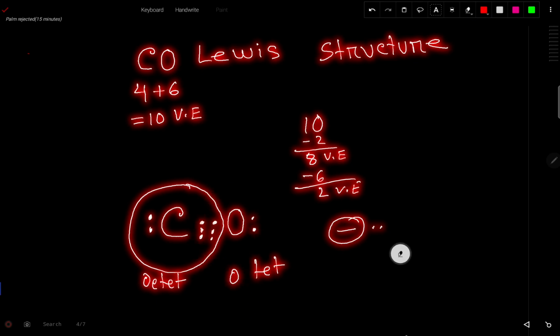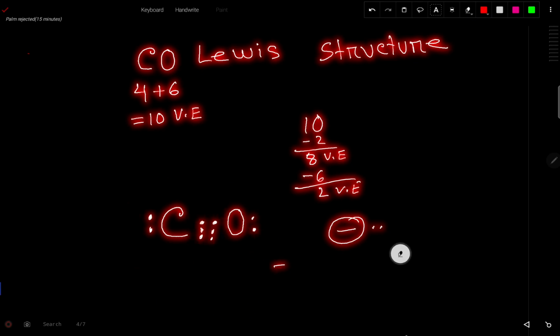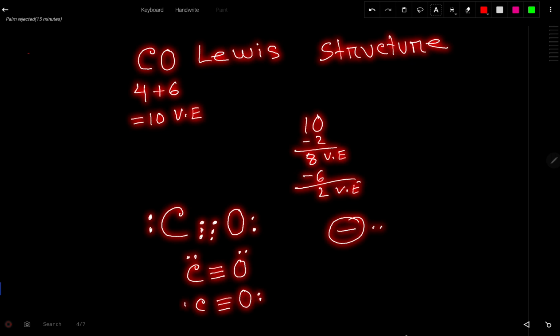Okay, let me delete first. Like this, right? Or like this. So this is the carbon monoxide Lewis structure.